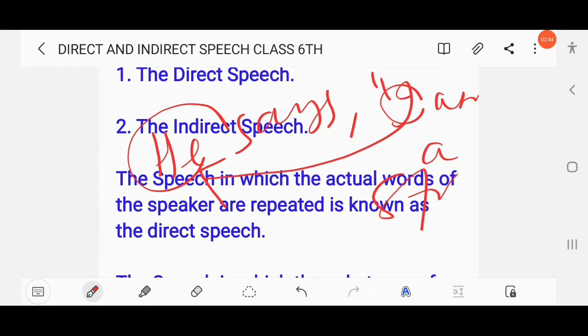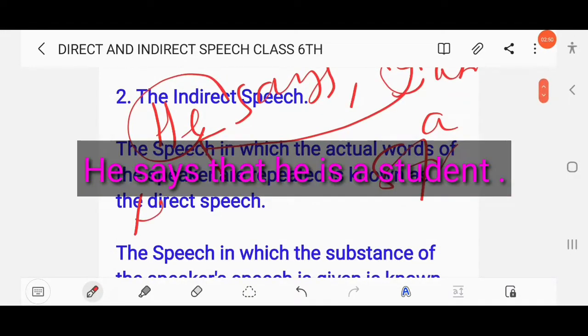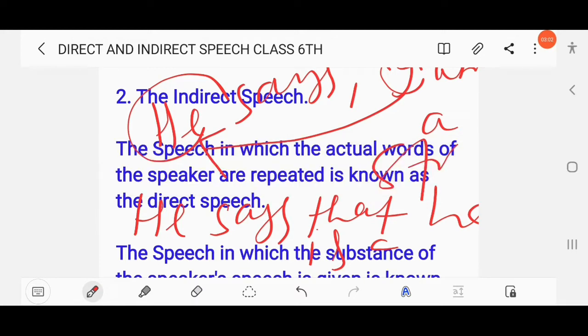If someone expresses the speaker's idea, take an example here. He says, I am a student. So he says that he is a student. What differences do you find? In the first one, there is use of a comma as well as inverted commas, and the speaker expresses his or her own idea. But in the second sentence, these are not the actual words of the speaker. Here someone uses his own words to express another's views or expression. He says that he is a student. So this is indirect speech.